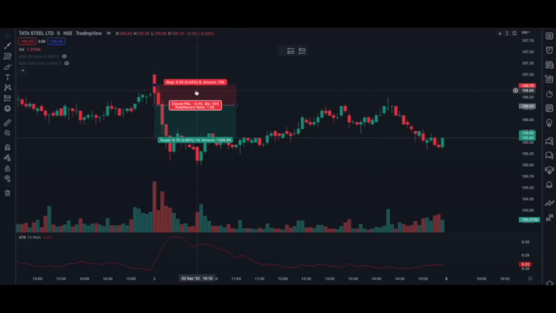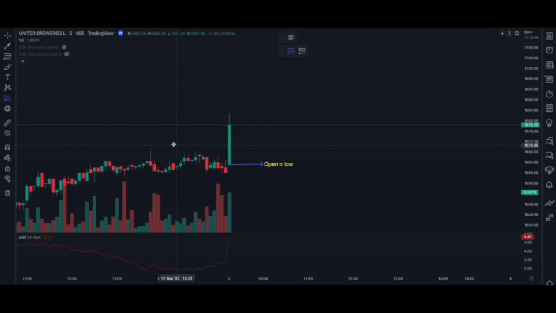Now this is how you need to enter in the strategy when the market is bearish. Now let's see the last example for a bullish market, how to enter. Now traders, this is a chart of United Beverage, 5 minutes time frame. Now this is the first candle of the day for 2nd of September. Now this stock is having buyer's pressure. You can clearly see that the open and the low level of this candle is same.